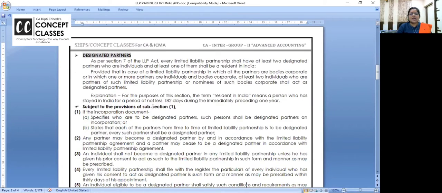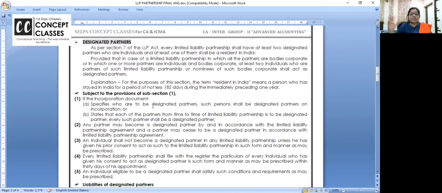Next is, now they may ask you simple, give all the details about the designated partner. After this, just scroll the past 4 exam papers. You will see this is so scoring. And I've already given you the paper pattern. This usually comes in question number 6, 5 into 4 marks, where 2 accounting standards are there. One of it is theory like this, and sometimes 15 plus 5. 15 marks, they may ask you amalgamation or internal reconstruction, and 5 mark theory question from the LLP. Do check this in your RTPs also.